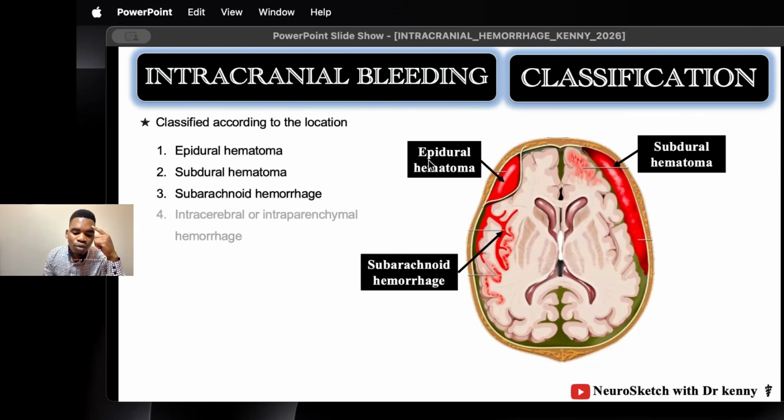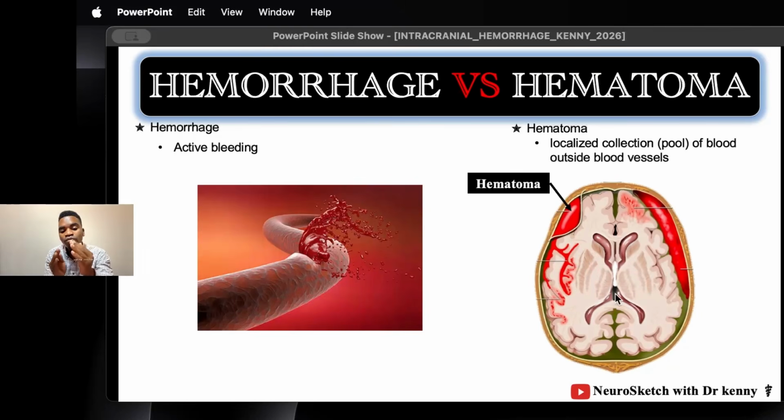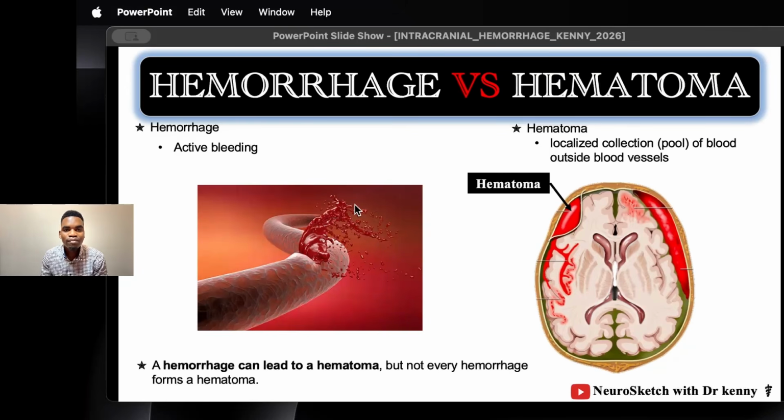But you might be wondering, why do we sometimes use hematoma, sometimes hemorrhage? What's the difference? Well, hemorrhage is an active bleeding. You have injury to the vessels, and blood is oozing, leaking from blood vessels into the spaces. That is hemorrhage. It's an active, ongoing process. But if you have a localized collection of blood, it is referred to as hematoma. Hematoma is a localized collection or pool of blood outside the vessels. So yes, hematoma is the result of hemorrhage, but not every hemorrhage will lead to hematoma, because sometimes hemorrhage does not form a localized collection of blood.